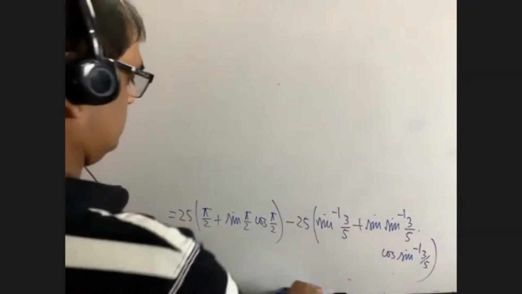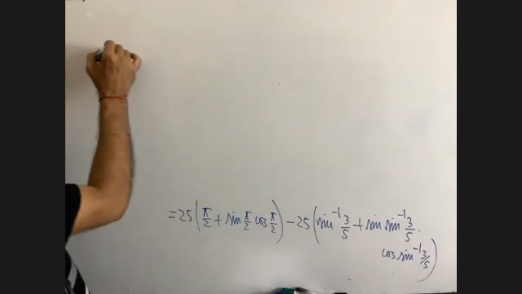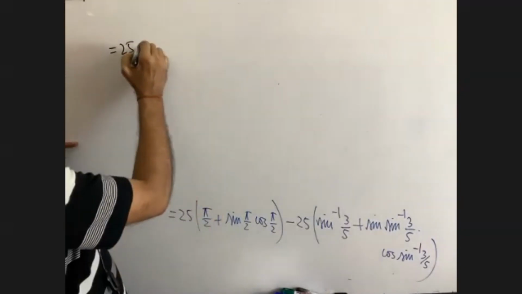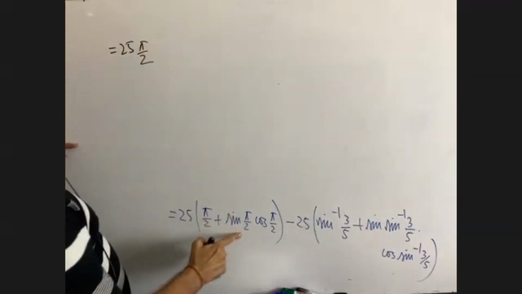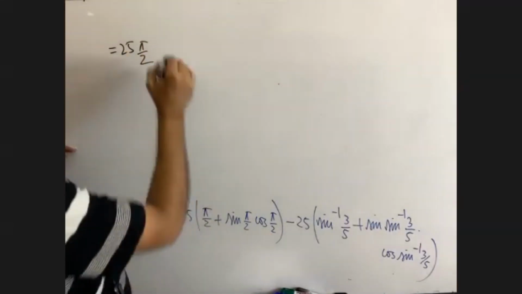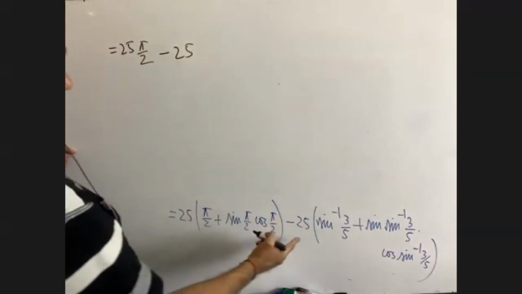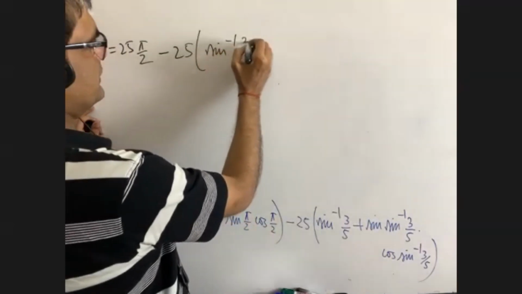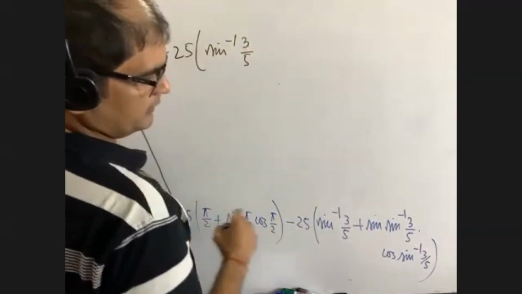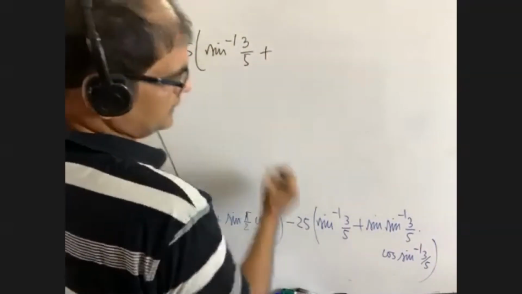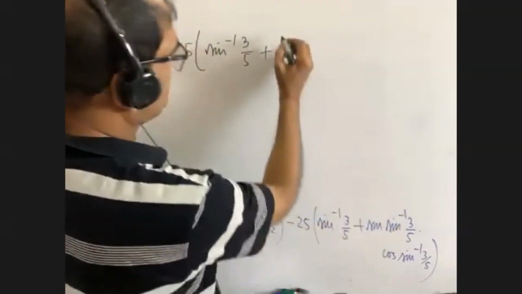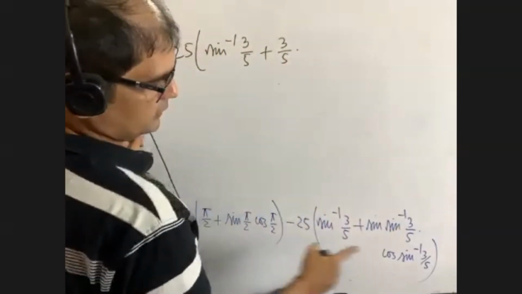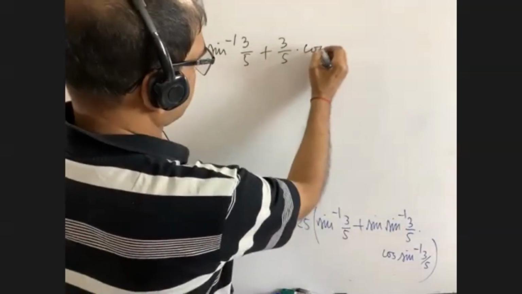Now, you see, this is 25 pi by 2. This is cos pi by 2, 0. Minus 25, sine inverse 3 by 5 plus sine, only 3 by 5, dot cosine.